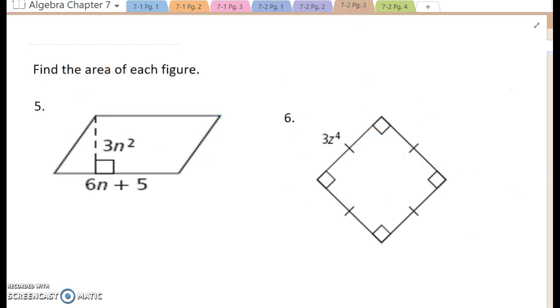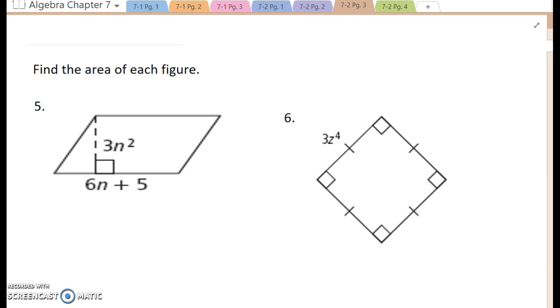Sometimes we're asked to find the area of figures. And again, we are now using some algebraic expressions for the lengths of the sides. So first of all, for number 5, I have to recognize that this is a parallelogram.